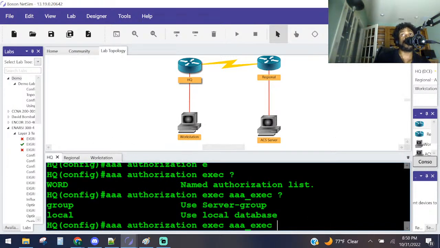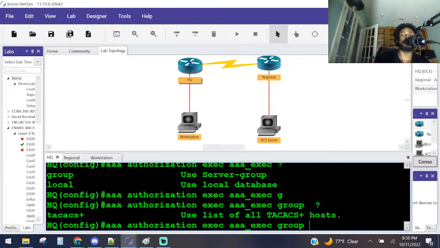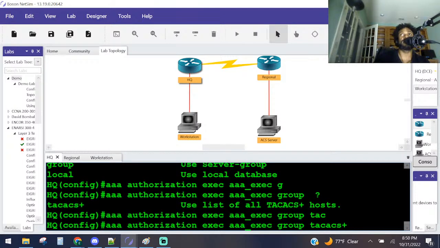Yeah. First, check for the server through username and passwords. So in this case, group. You would think they would have used the keyword server, right? But it's group because it could be a group of servers. That's why they use the word group. Or they could have just done server group. They should have done that, but sometimes y'all know it'd be kind of tricky. A group of what? TACACS plus servers, which stands for what?